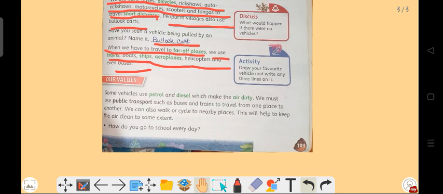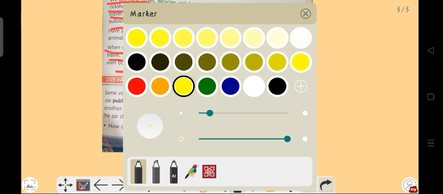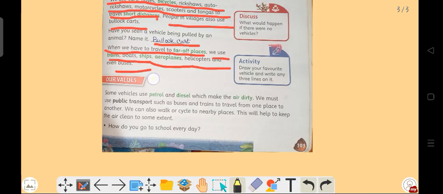Now our values. This point is also a very important point. Our values: what we have to do, or what is our duty. Some vehicles use petrol and diesel, which make the air dirty. You must remember the spelling of petrol and diesel. Petrol and diesel are the two names of the fuel of vehicles. As we need food, some vehicles also need their food, like petrol and diesel.